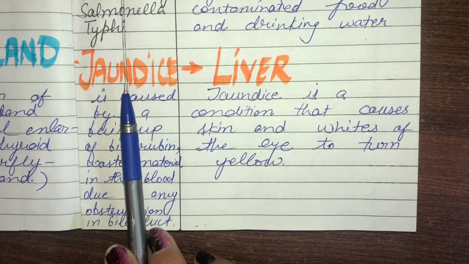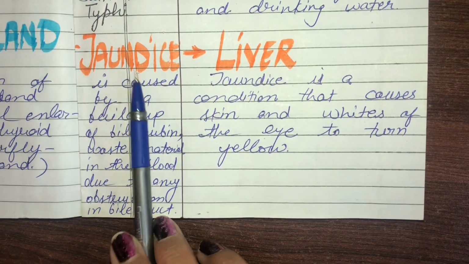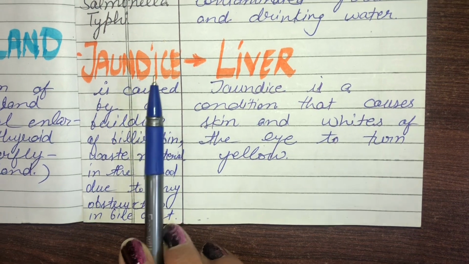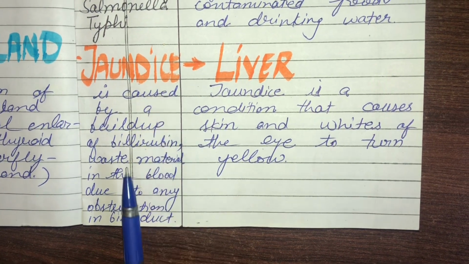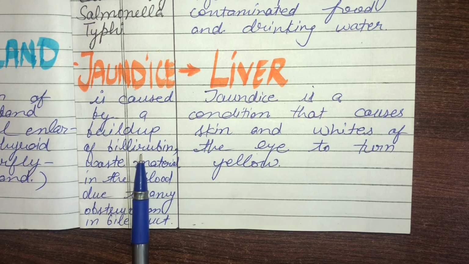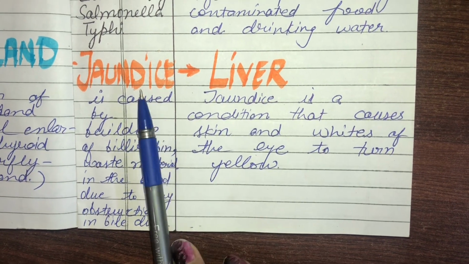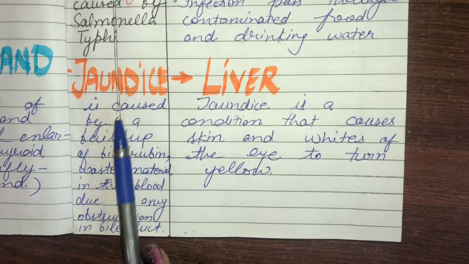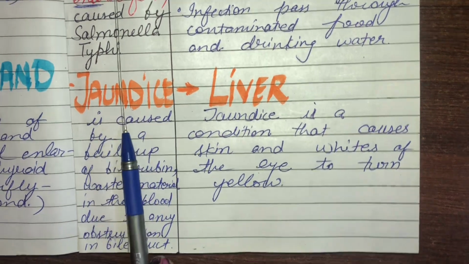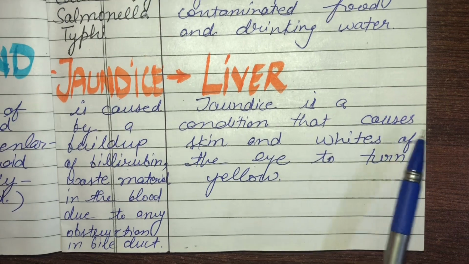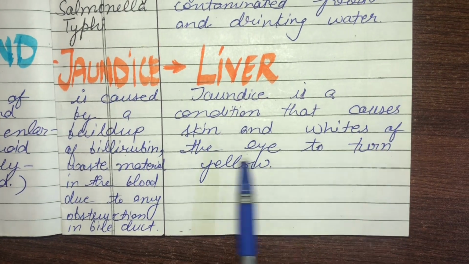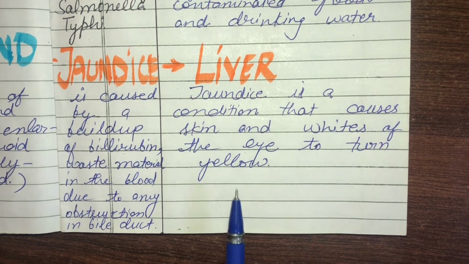After babies are born, jaundice occurs because the bilirubin in the babies becomes high. Jaundice is a condition that causes the skin and whites of the eyes to turn yellow.